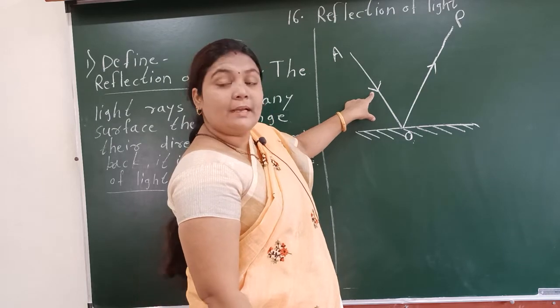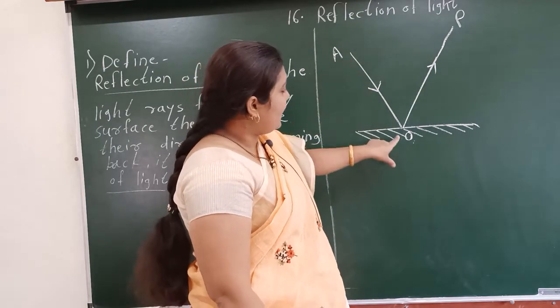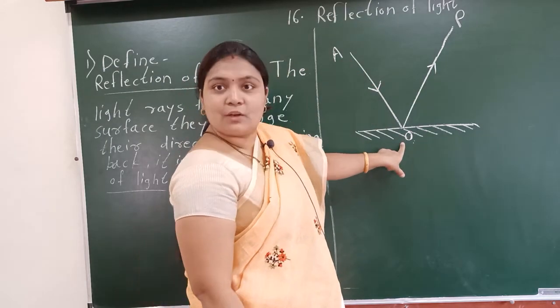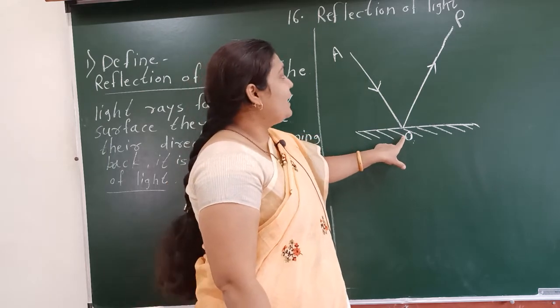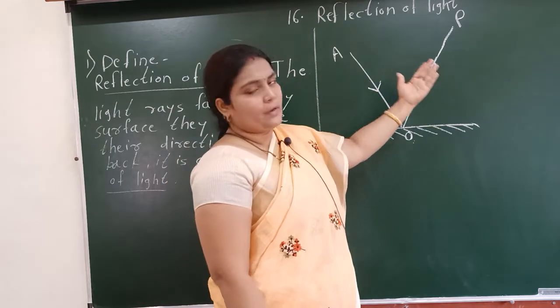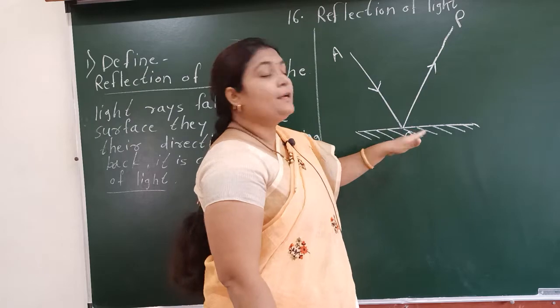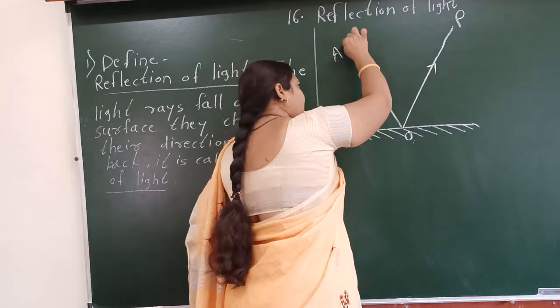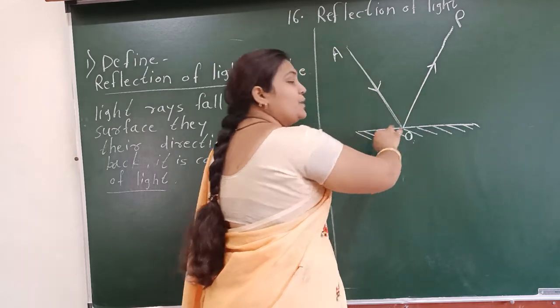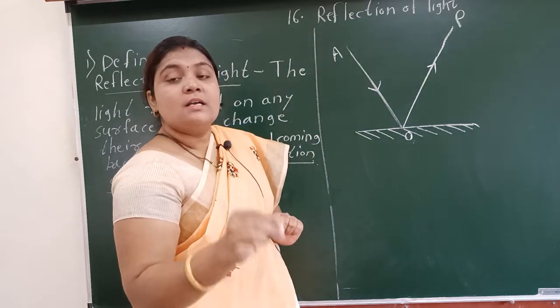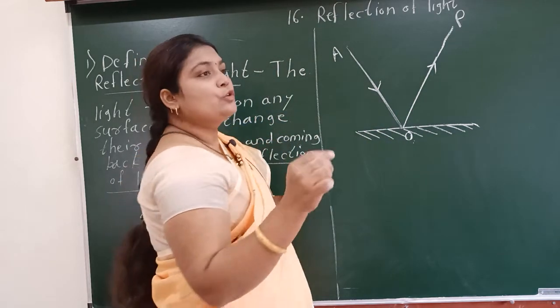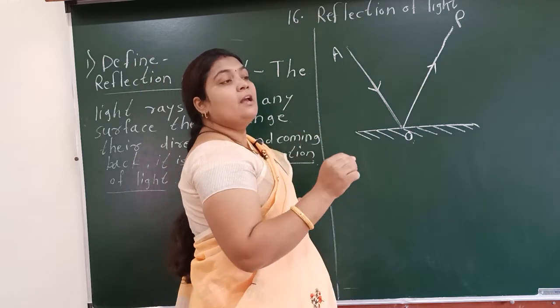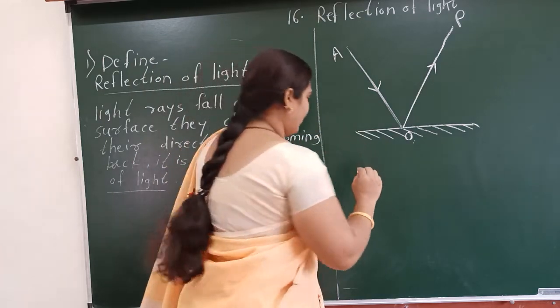This arrow indicates that AO falls on the surface, and ray PO, or OP you can say, is coming from the mirror.